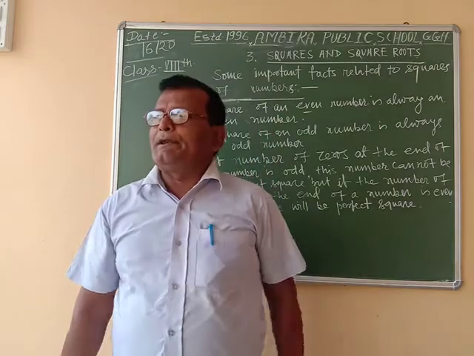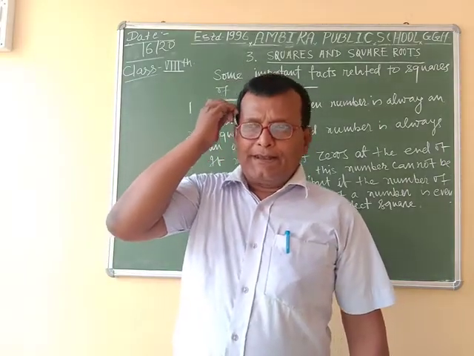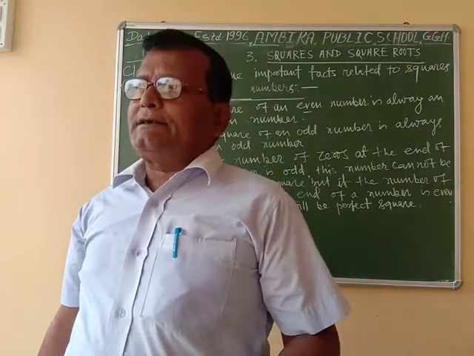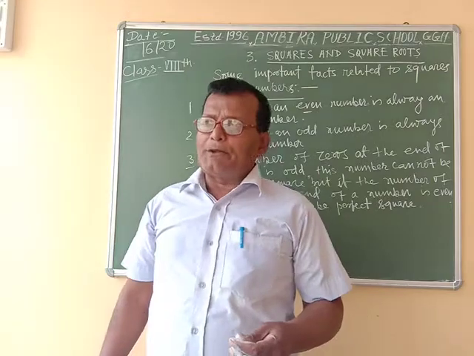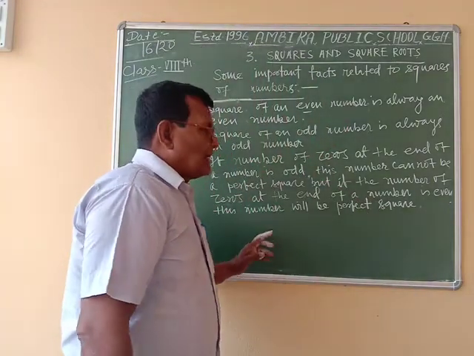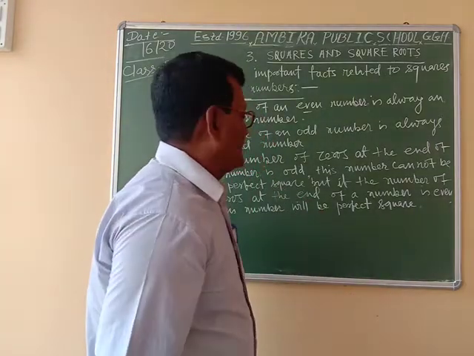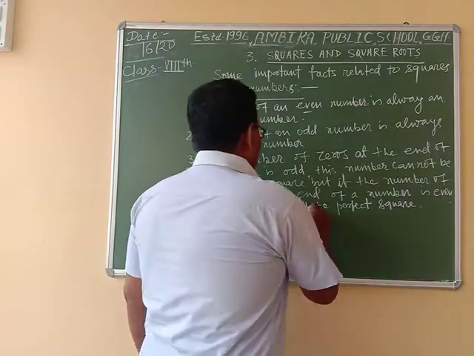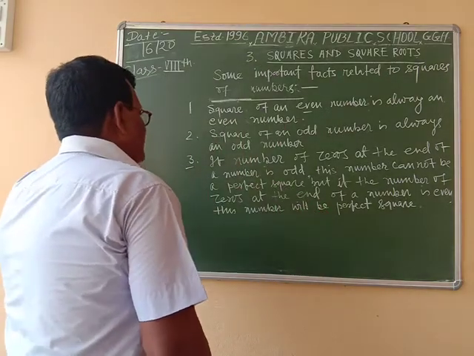As for example, we take 100. In 100, we see that the number of zeros is even, 2 zeros. So 100 will be a perfect square. So this is very important to understand.